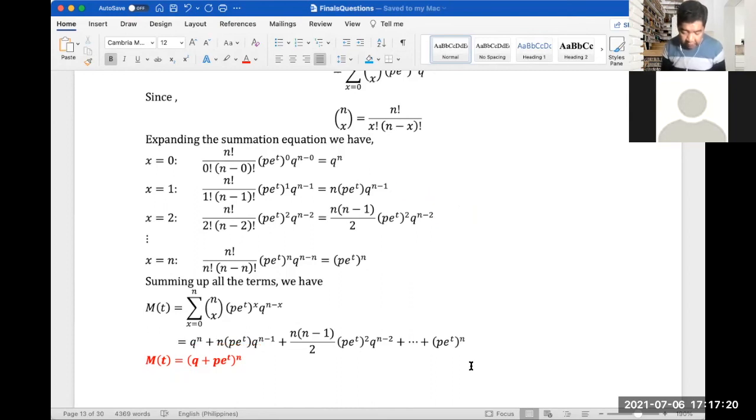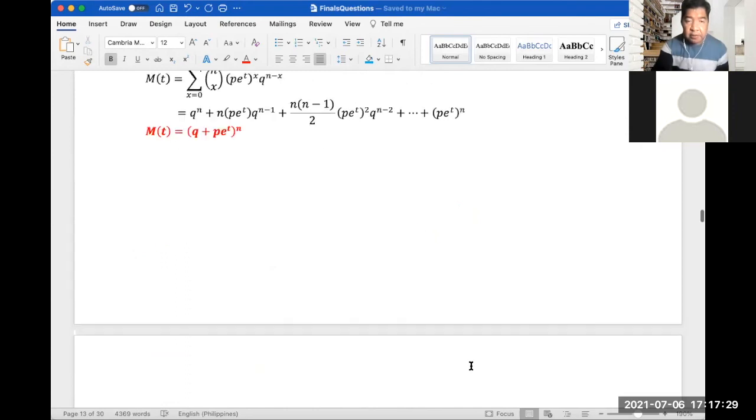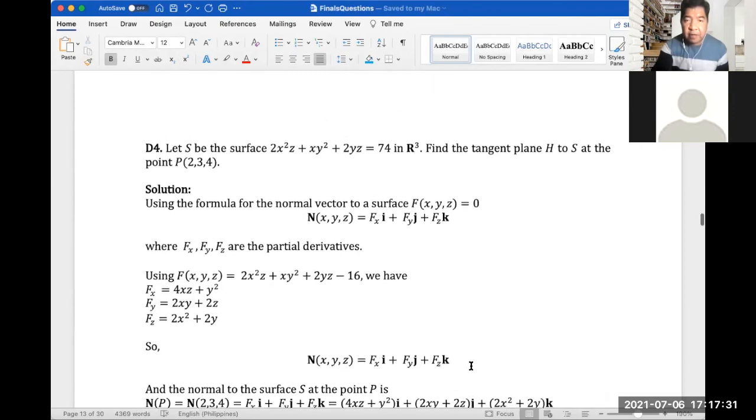Okay, let's move now to the next question, which is D4. So let's move to difficult round number 4. Let S be the surface 2x squared z plus xy squared plus 2yz equals 74 in R to the 3, which means three variables or three dimensions, xyz.